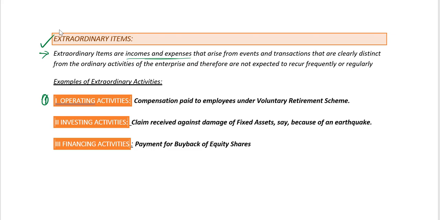This is an example of an outflow, an extraordinary activity being an outflow under operating activity. Second, investing activity. Any insurance claim amount received against the damage of fixed assets because of earthquake, flood, etc. is an example of inflow under investing activity being an extraordinary activity.